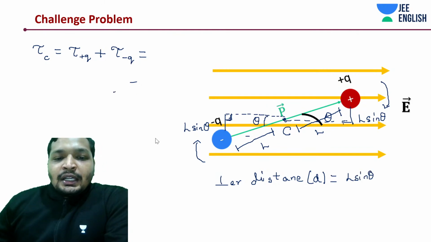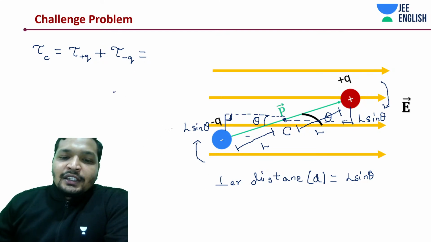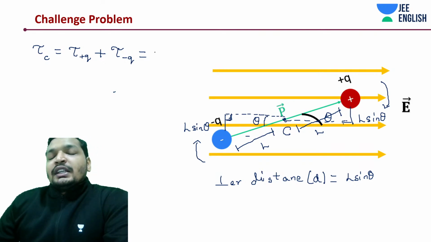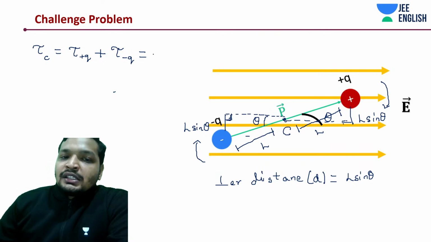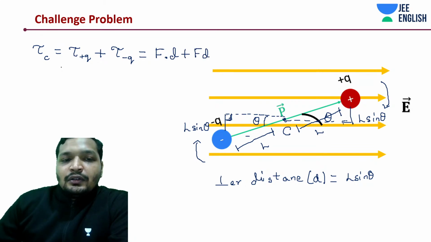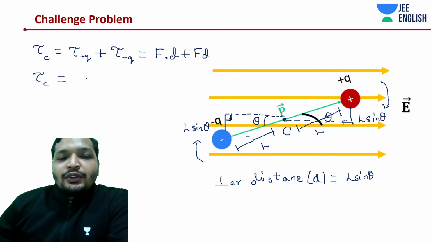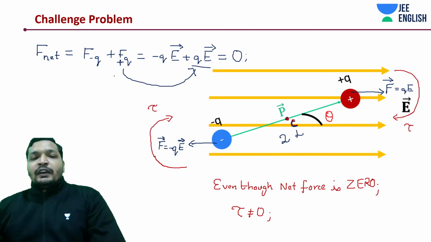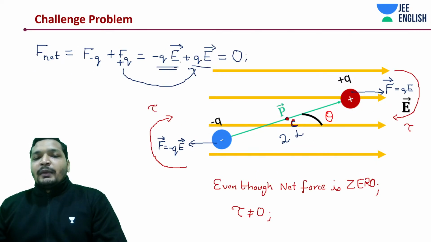Now comes the question, guys, how do we write the torque? You know the torque's equation or formula, whatever it is, but it's a concept. Try to understand that it's rotating. There is a rotational motion, there is no translational motion in a uniform electric field. In this case, it's going to be force into distance plus force into distance. So tau about the center is going to be 2 force into distance. Both the forces are the same on plus Q and minus Q, that's why I'm just writing it as F. And what would be the value of F? F is going to be Q into E.